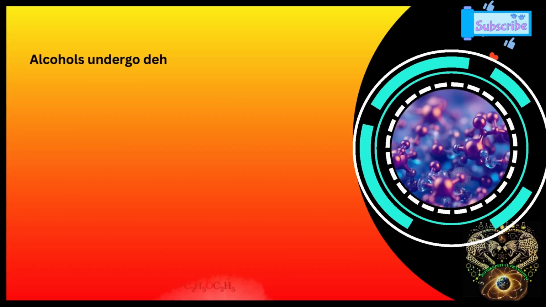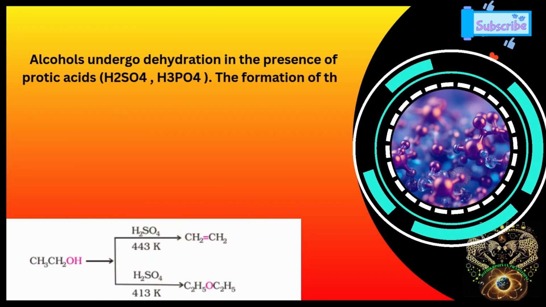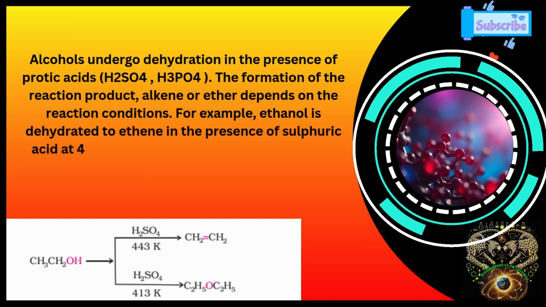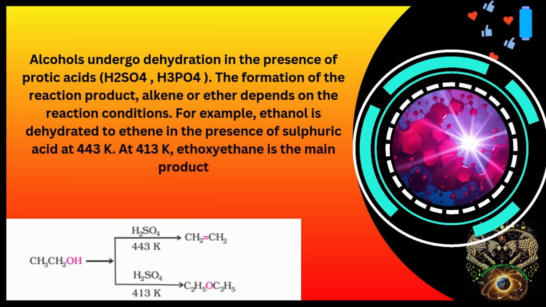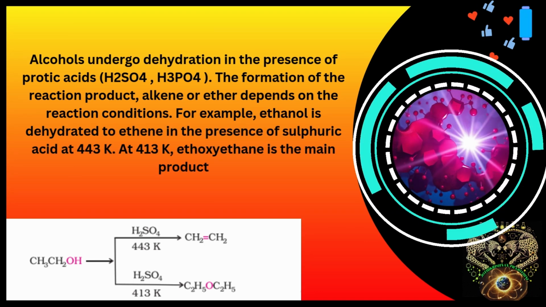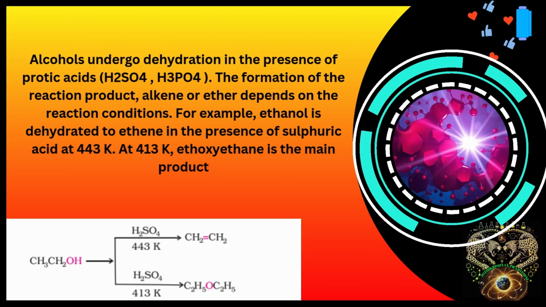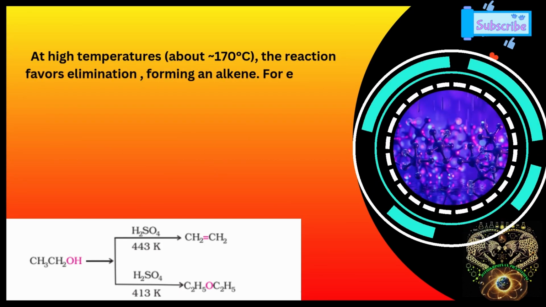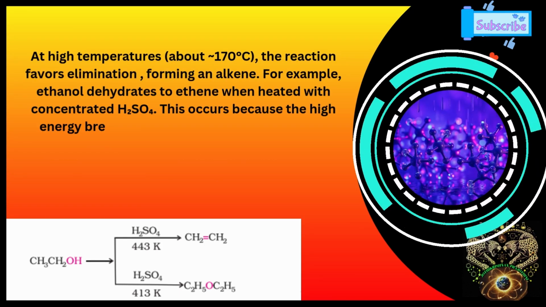Ethers are prepared either by dehydration of alcohols or through Williamson ether synthesis. In dehydration of alcohols, alcohols undergo acid catalyzed dehydration when treated with strong protic acids like sulfuric acid or phosphoric acid, producing either alkenes or ethers depending on reaction conditions. The key factors are temperature and the type of alcohol, that is primary, secondary or tertiary.